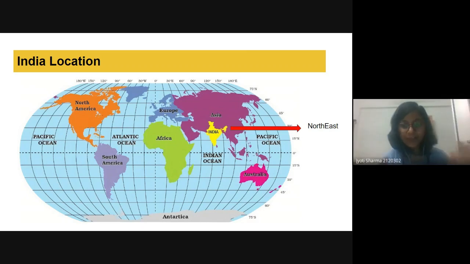So you are trying to say that if we are talking about the latitudes, then it is in the northern latitude, and if we are talking about the longitudes, then it is in the east side of the Eastern longitude, right? Okay, so from a bird's-eye perspective, it is in a northeast position.